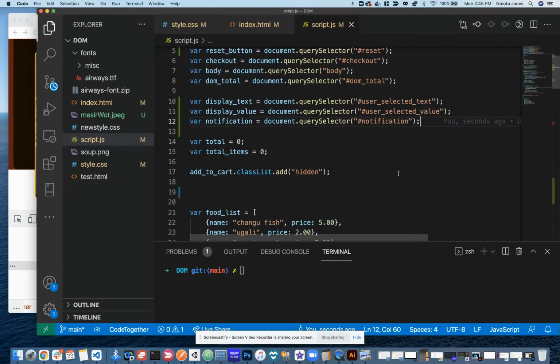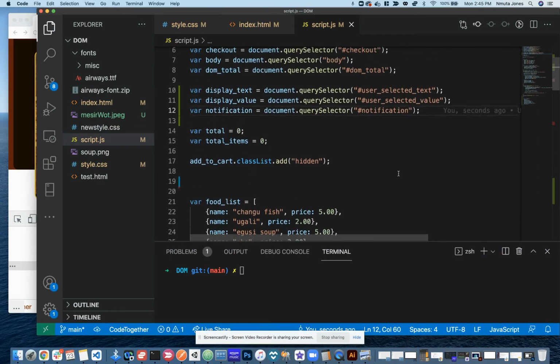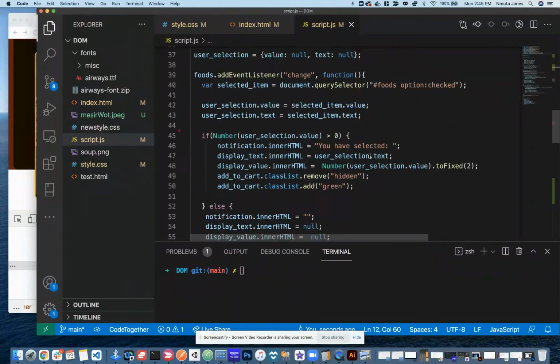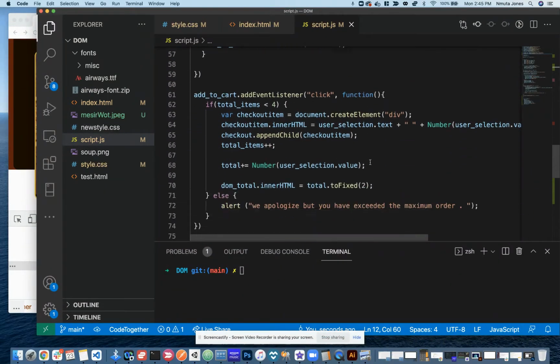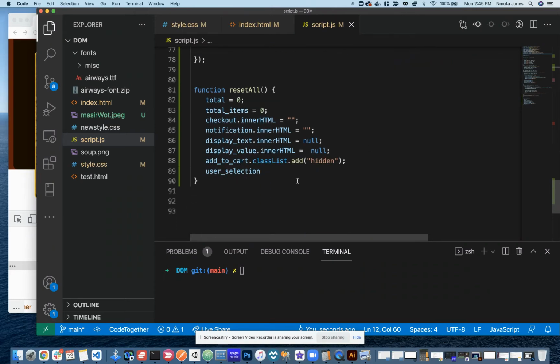All right, so those things need to be reset as well. So display text, display value, notification. So this would be notification.